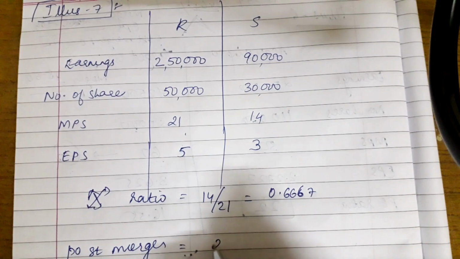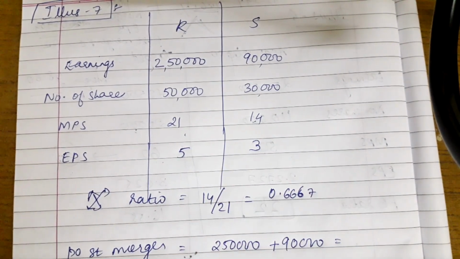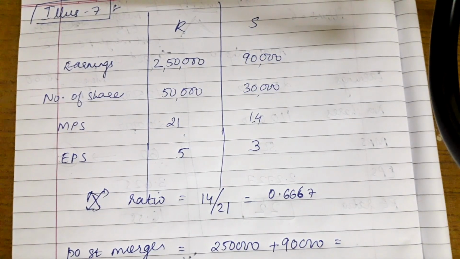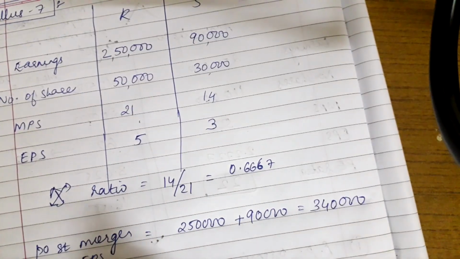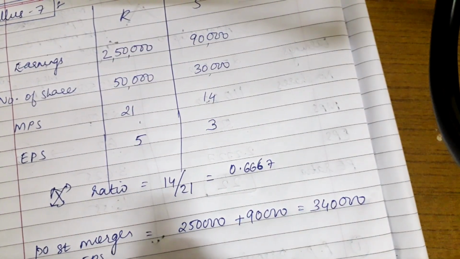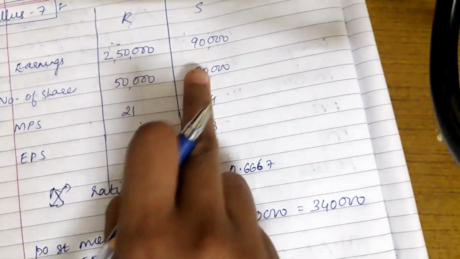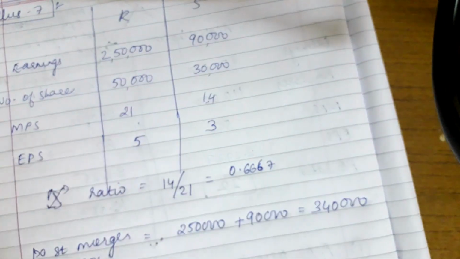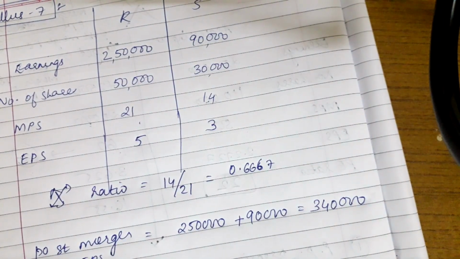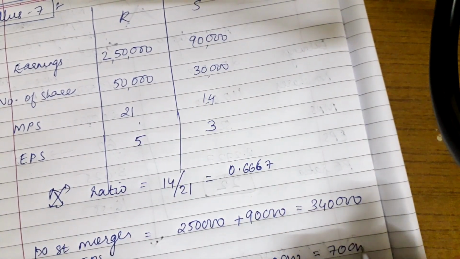So the earnings is 2,50,000 plus 90,000, that is 3,40,000, while the number of shares would be 50,000 plus 30,000 into this exchange ratio. 30,000 into 0.6667, that is 20,000, so the total is 70,000.